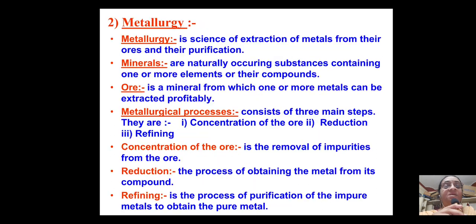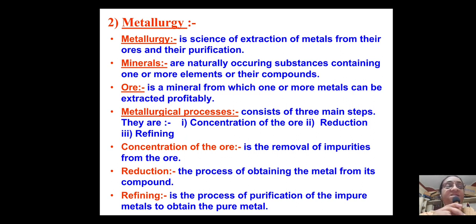So, metallurgy is a science of extraction of metals from their ores. Okay, you do find mines, isn't it? Like dolomite mines. So metallurgy is a science which is going to tell how to take out metals, because metals are existing in their compound form and the complex form in the soil. So we need to isolate pure metal from these ores.